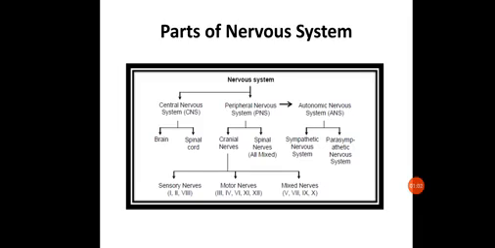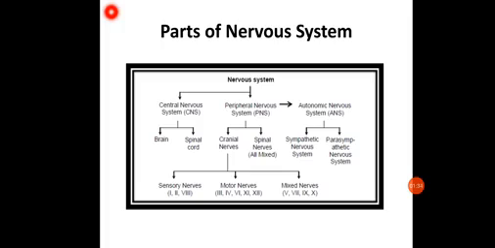The nervous system can be broadly divided into two parts, that is the central nervous system and the peripheral nervous system. The central nervous system consists of two main regions, the brain, which is the center one, and the spinal cord.